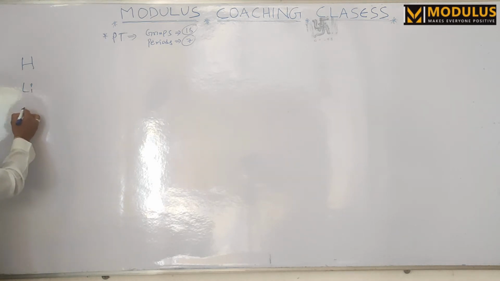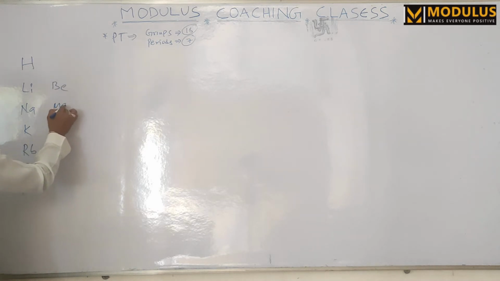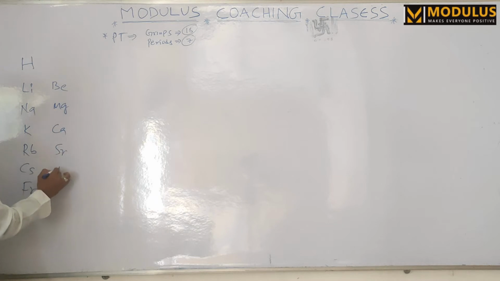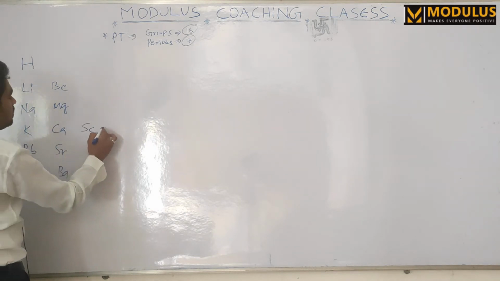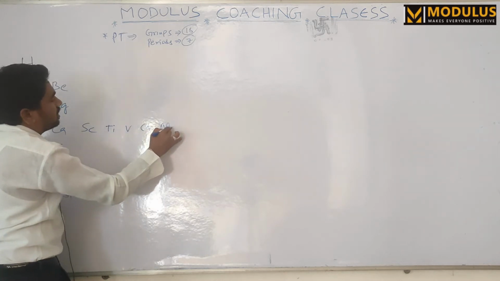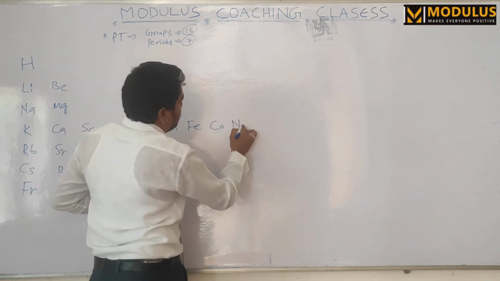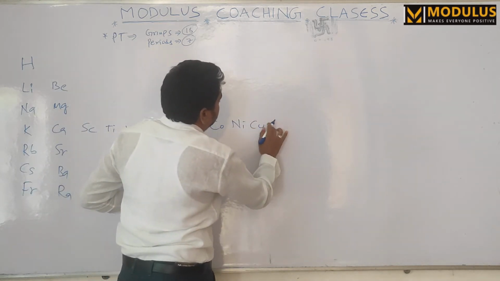So hydrogen, lithium, sodium, potassium, rubidium, cesium, francium belong to the first A group elements. Beryllium, magnesium, calcium, strontium, barium, radium belong to the second A group elements. After that we have the middle elements: scandium, titanium, vanadium, chromium, manganese, iron, cobalt, nickel, copper, zinc.